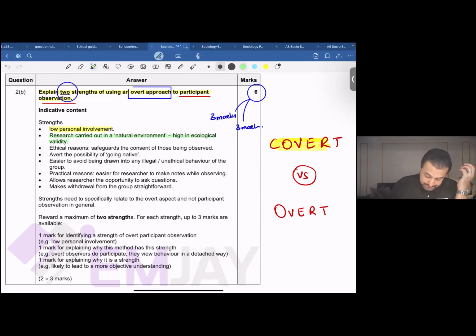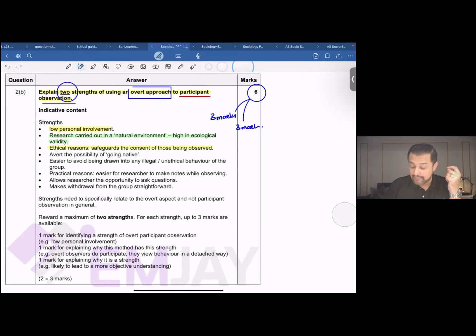Number three, ethical reasons. You could safeguard the consent of those being observed. Remember, the word over here was overt observation. Overt observation, in other words, the people who are being studied know that they're being studied. And if the people who are being observed are aware that they're being observed, your research would be considered to be ethical, right? So you're safeguarding the consent of those who are being observed.